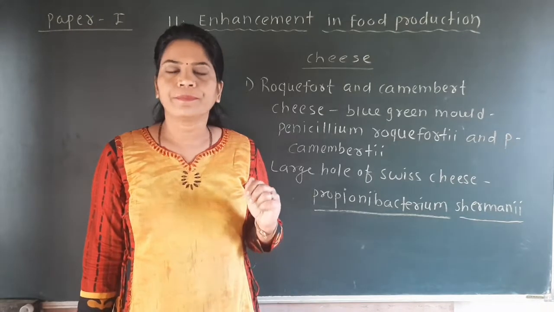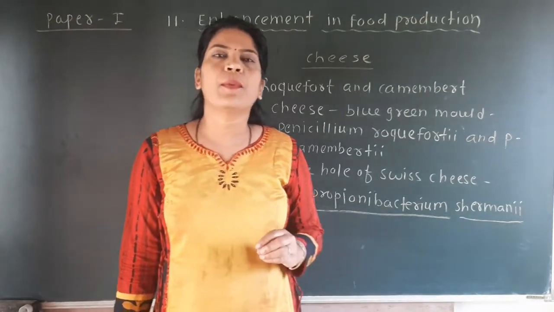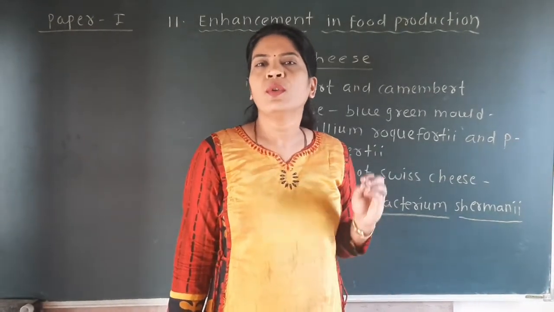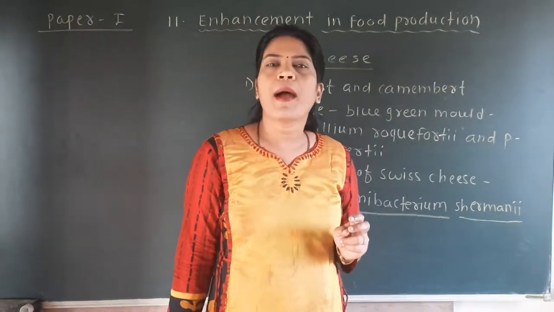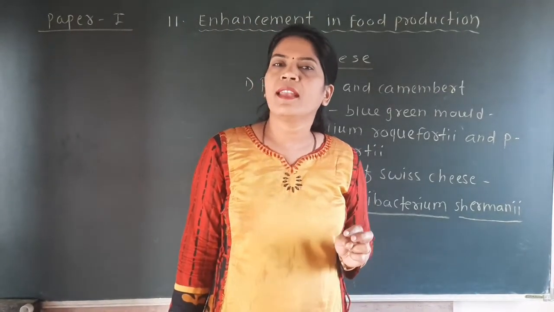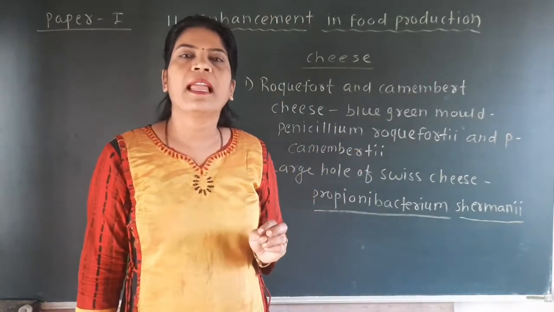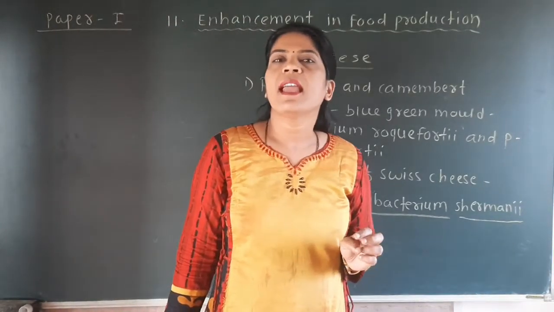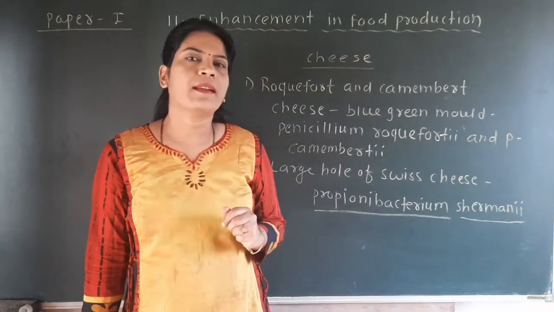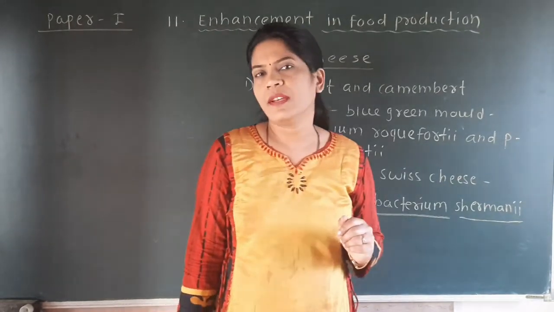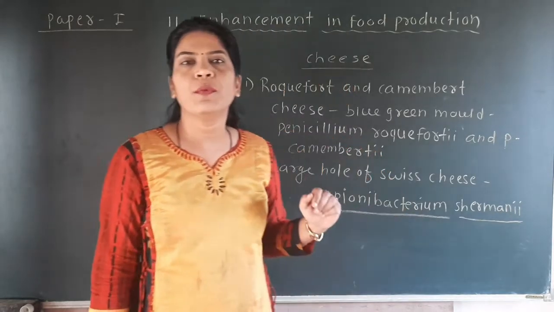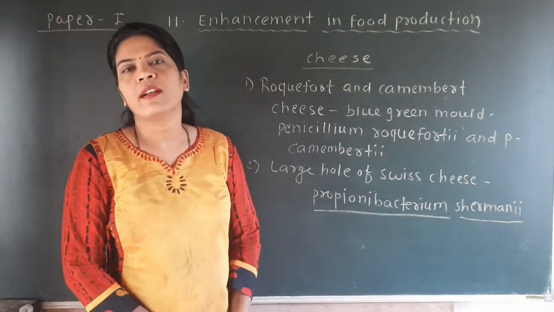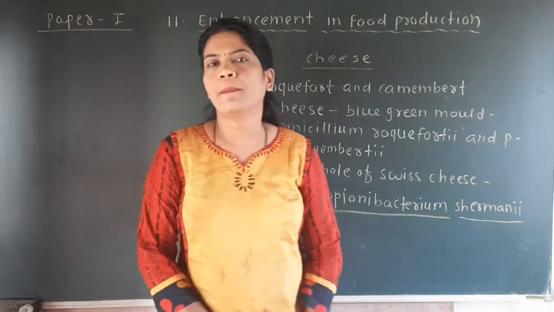Yogurt is another dairy product very similar to curd, and it is also produced by bacteria. The names of the bacteria are Lactobacillus bulgaricus and Streptococcus thermophilus. These are the examples given in our textbook for a particular dairy product prepared by specific bacteria.